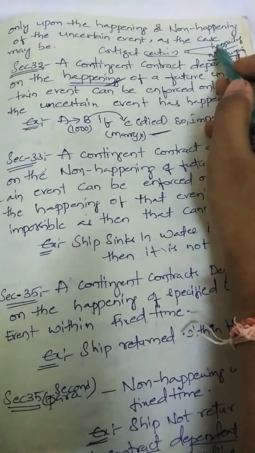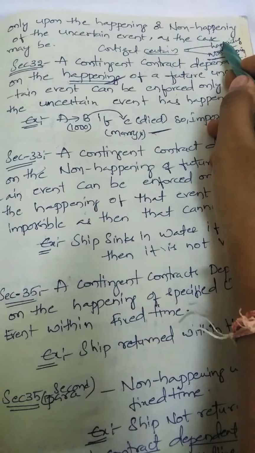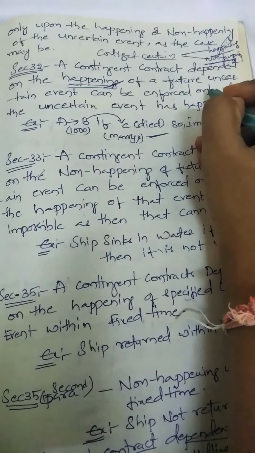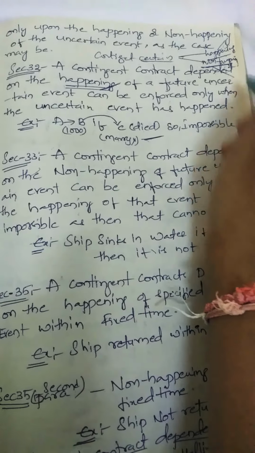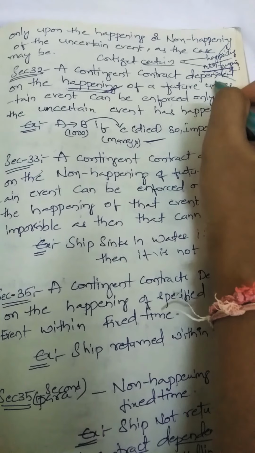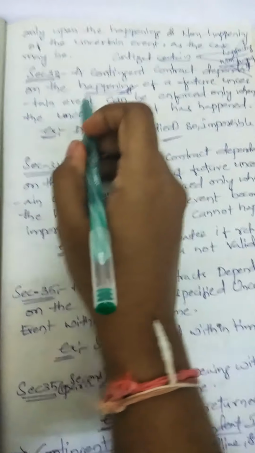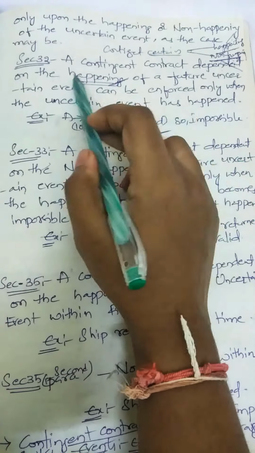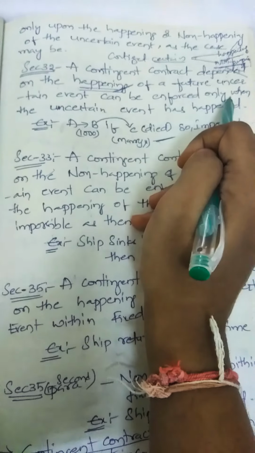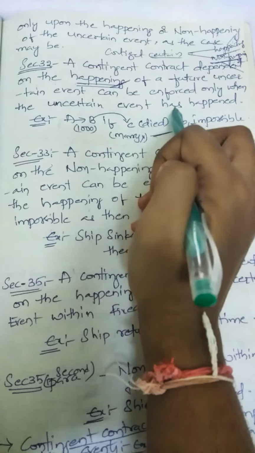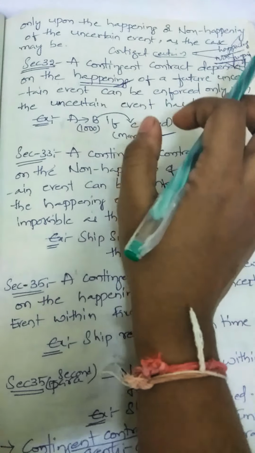So the contracts may be of two types. Happening of some event is one type of contract, non-happening is also one type of contract. Based upon this there are some rules. Under section 32, a contingent contract depending upon the happening of a future uncertain event can be enforceable only when the uncertain event has happened.